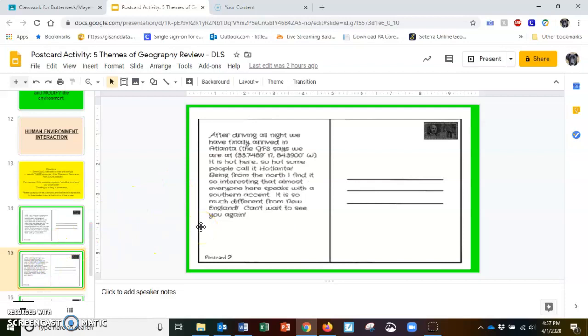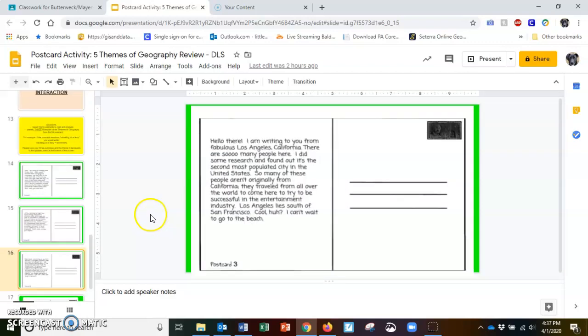Postcard 2. After driving all night, we have finally arrived in Atlanta. The GPS says we are at 33.7489 degrees north, 84.39 degrees west. It is hot here, so hot some people call it Hotlanta. Being from the north, I find it so interesting that almost everyone here speaks with a southern accent. It is so much different from New England. Can't wait to see you again.